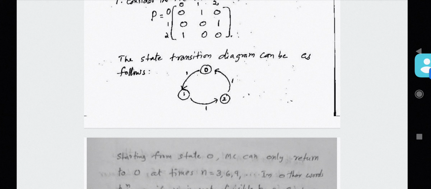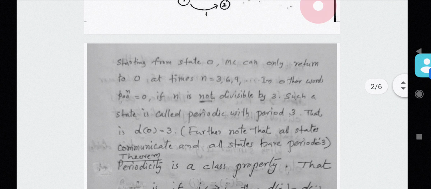Therefore, as far as the state 0 is concerned, you can see that the transition from 0 to 0, or return to 0, is possible only at times 3, 6, 9, etc. Or in other words, P_00^n is equal to 0 if n is not divisible by 3. Okay, such a state is called periodic with period 3.